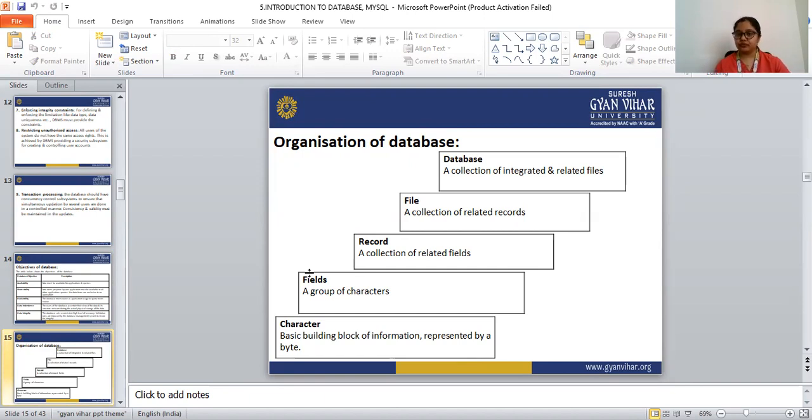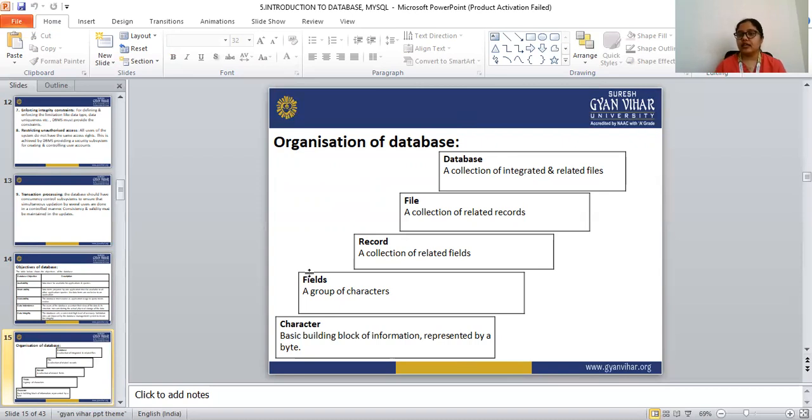So the organization of the database includes database. Database contains file. File contains record. Record contains field. Field contains characters, and character is the basic building block of the information. So information is characters, and the group of characters is field, and the collection of fields is record, and the collection of records is file, and the collection of files is database.